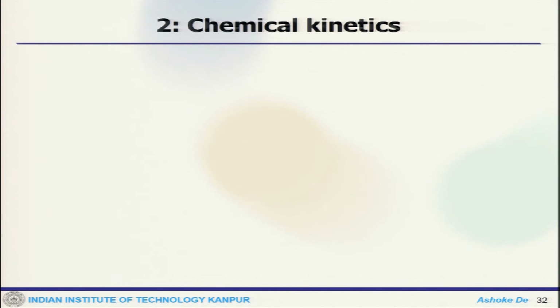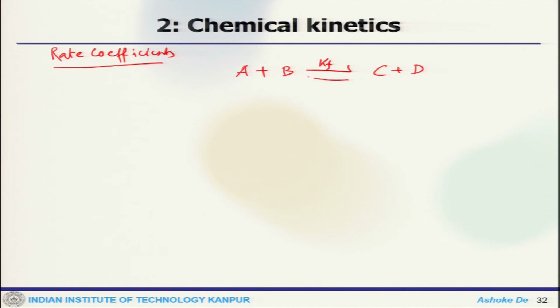Now, the other thing is finding the rate coefficients and equilibrium constants. At equilibrium, the forward and reverse reaction rates must be equal. So, for example, A plus B goes to C plus D in the forward reaction, and this should be the same.